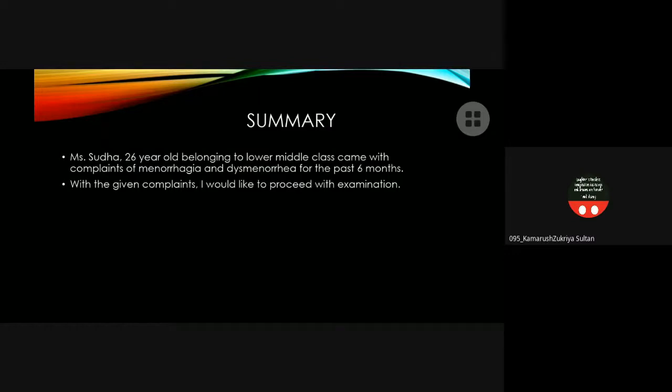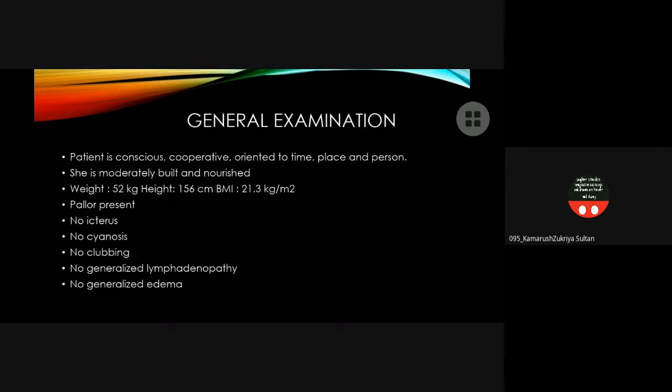Summary: Miss Sudha, 23-year-old belonging to lower middle class, came with complaints of menorrhagia and dysmenorrhea for the past 6 months. With the given complaints, I would like to proceed with examination. General examination. Patient is conscious, cooperative, and oriented to time, place, and person. She is moderately built and moderately nourished. Her weight is 52 kg, her height is 156 centimeters, and her BMI is 21.3 kg per meter square. Pallor was present. There was no icterus, no cyanosis, no clubbing, no generalized lymphadenopathy, and no generalized edema.